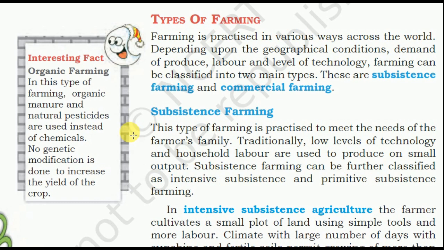Subsistence farming can be further classified into intensive subsistence and primitive subsistence farming. In intensive subsistence agriculture, the farmer cultivates a small plot of land using simple tools and more labor.